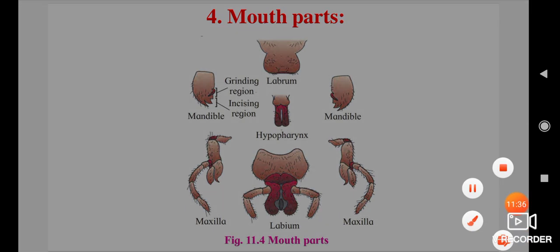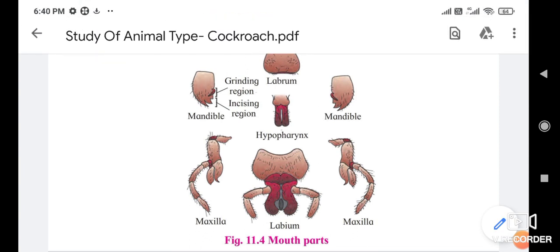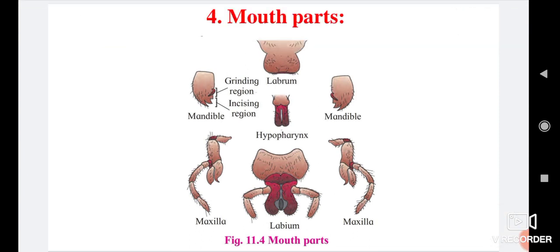The last part of mouth is hypopharynx, or lingua. The second name of hypopharynx is tongue. It is in front of labium and in between the first maxilla.